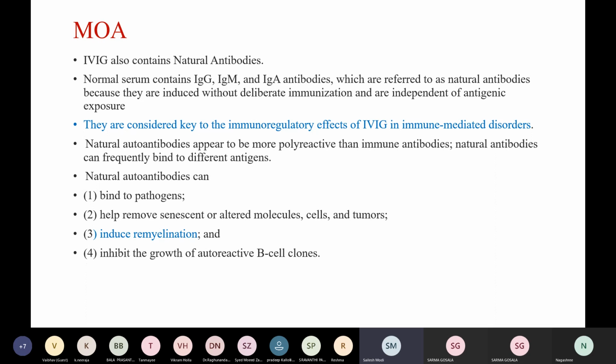The normal serum contains IgG, IgM, and IgA antibodies, which are referred to as natural antibodies because they are induced without any deliberate immunization, and these are independent of antigenic exposure. They are considered key to the immunomodulatory effects of IVIG in immune mediated disorders.